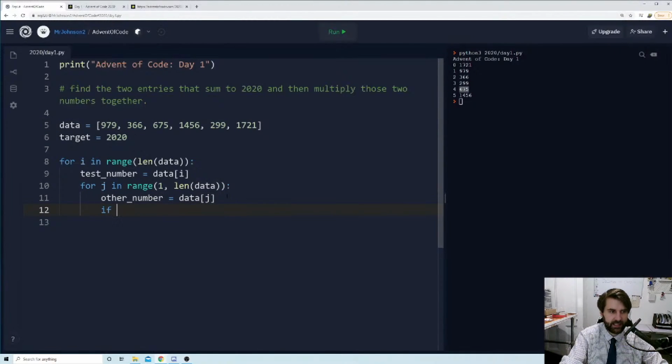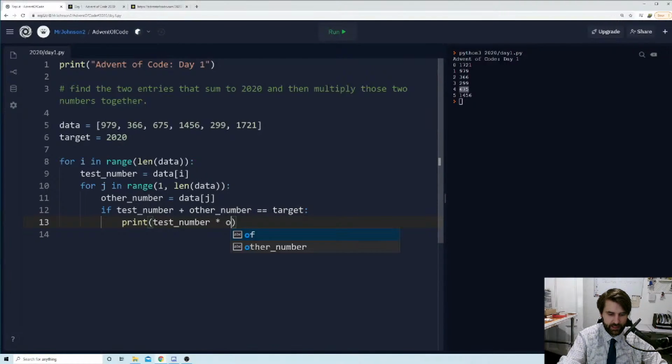And we're going to check to see if test number, oh goodness, so bad, plus other number is equal, double equal sign to show that they're equal to each other. Test number add other number is equal to, no, okay, I'm not happy with that. I'm loath to do number 1 and number 2. Let's keep it at that for now. If test number add other number is equal to target, then we're going to print our test number multiplied by our other number.